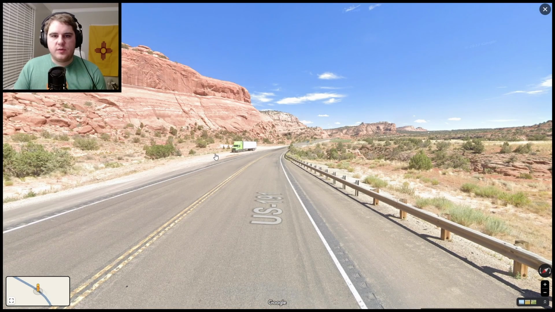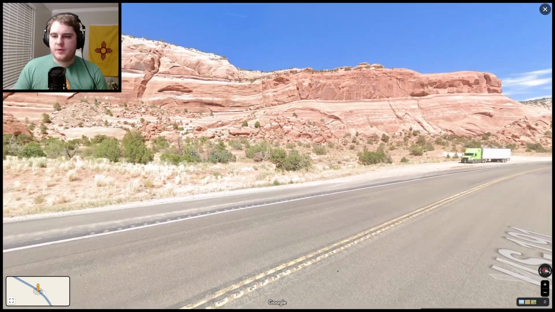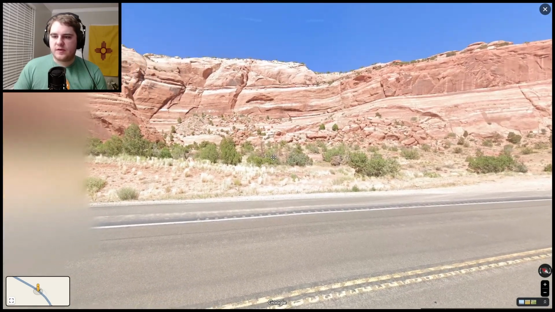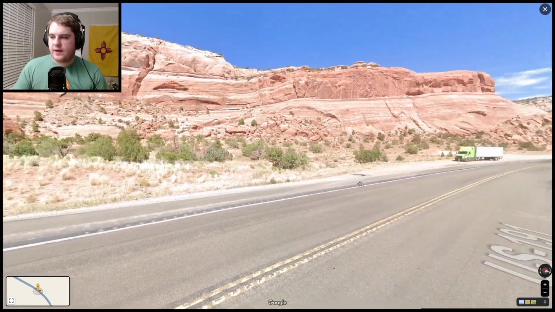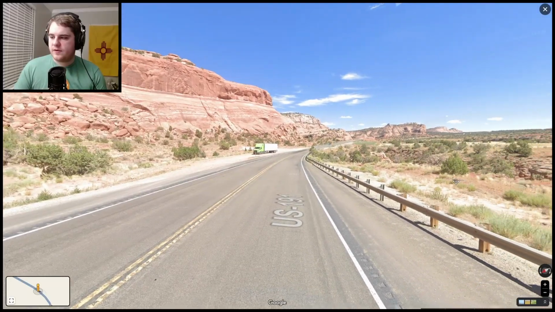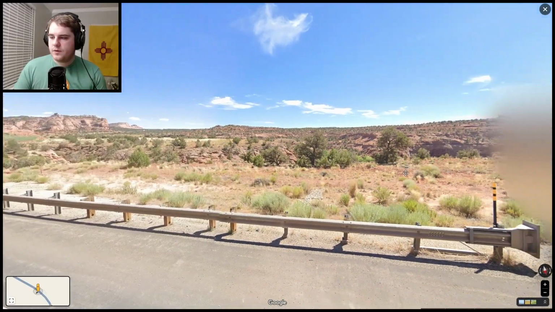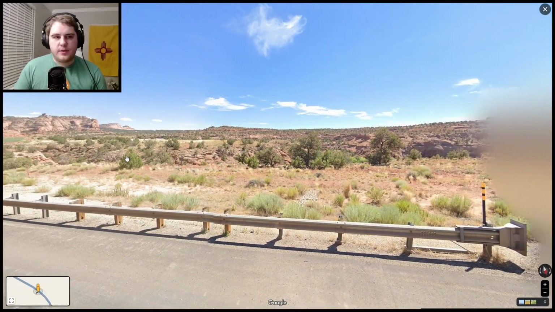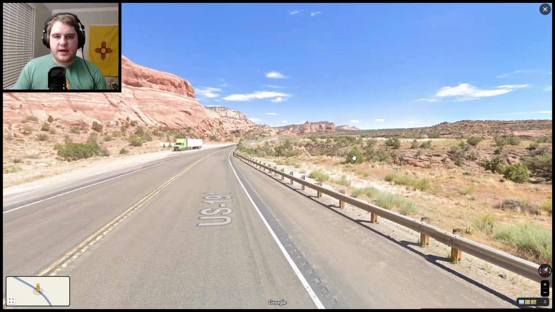I did say this would be mostly Arizona and New Mexico. I'm also including southern Utah as well. Southern Utah especially, and most of the northern parts of Arizona and New Mexico, have a lot of these very flat-topped rock formations, such as these. This region specifically is near Moab, Utah, which is in the eastern half of the state.